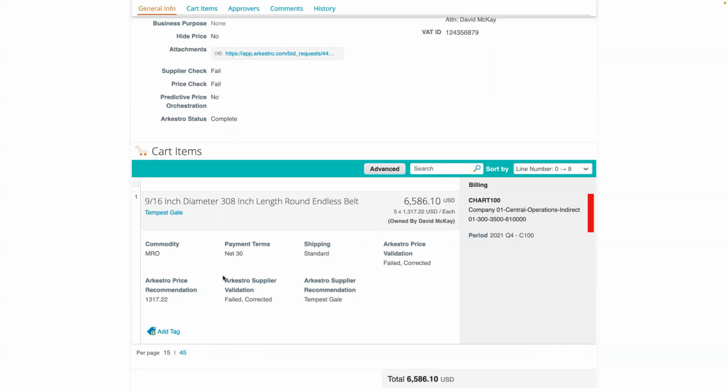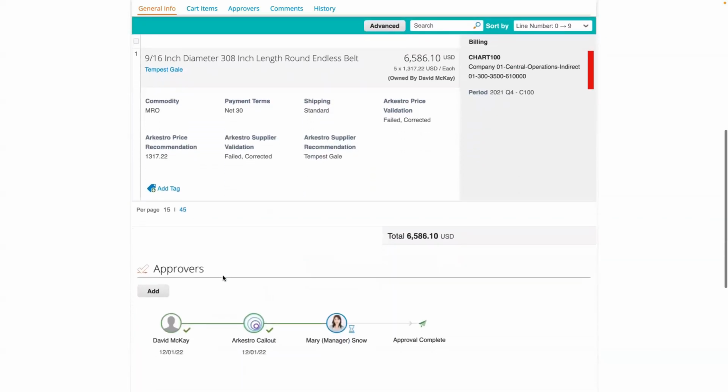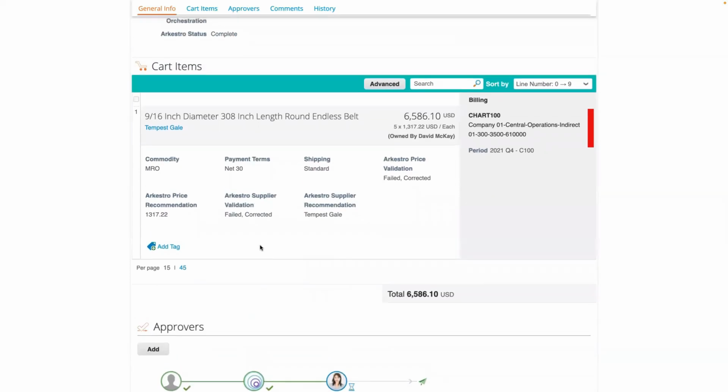So once one or both of those checks fails, what happens? Well, there's a couple of different things we could do. We could choose to add an additional manual reviewer, and that's something that the Arkestro platform can automatically trigger if that's what the customer wants. We can also automatically make corrections. So if we identify a better supplier and know that there's a better price because perhaps we've seen it in your spend history, we can automatically come in and make that correction.